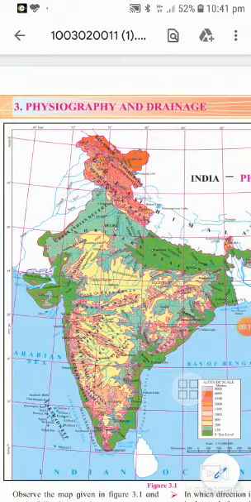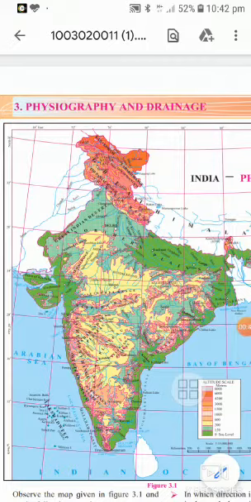So, today we are going to learn geography lesson number 3, physiography and drainage. This chapter is about a comparative study of India and Brazil with reference to physiography and drainage. Firstly, we are going to study the comparative study of physiography of India and Brazil.